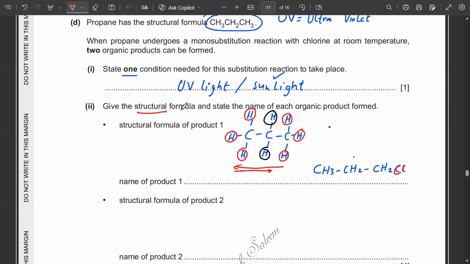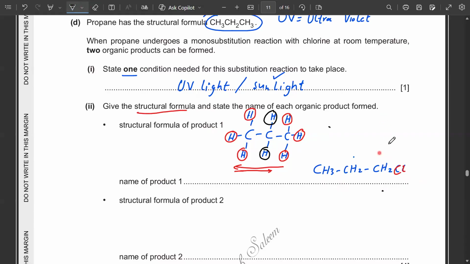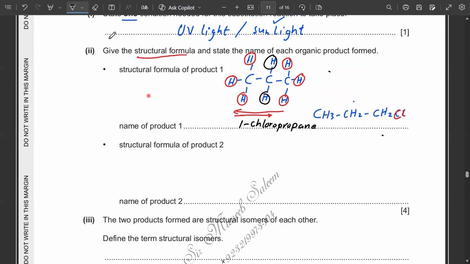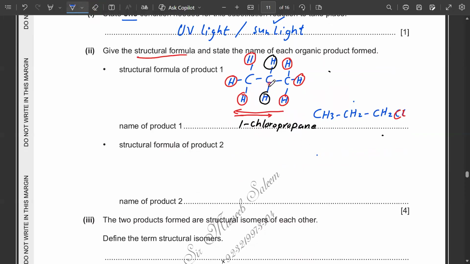They ask you to write the structure formula. It's up to you whether you write in this manner or in the displayed formula. Now you have to give the name as well. The name of this product will be according to the position of the chlorine. The chlorine is substituted in carbon number 1. So the name will become 1-chloropropane. Then the second isomer that will be formed is by removing any one of these 2 hydrogen atoms in the center of the propane.